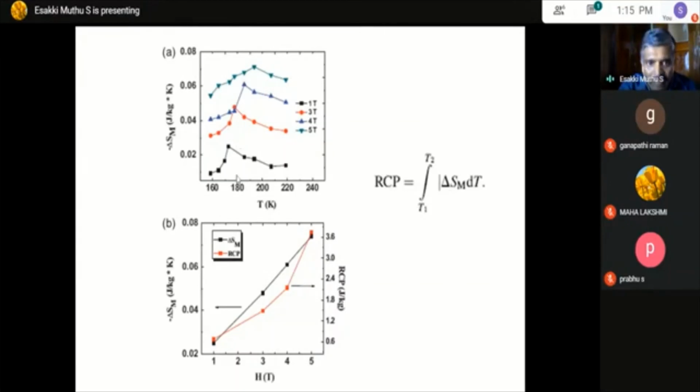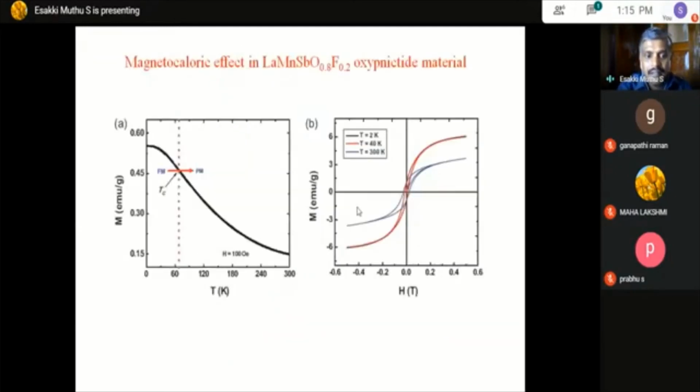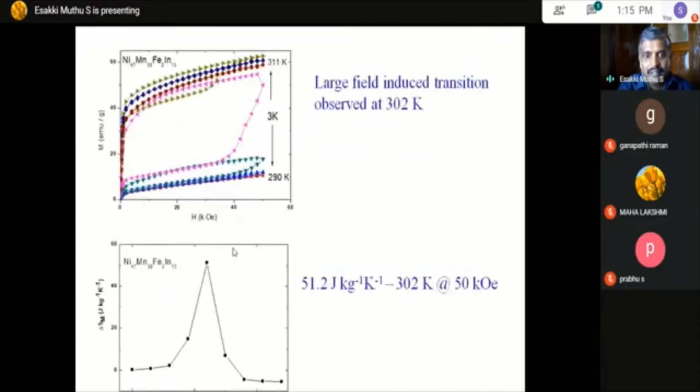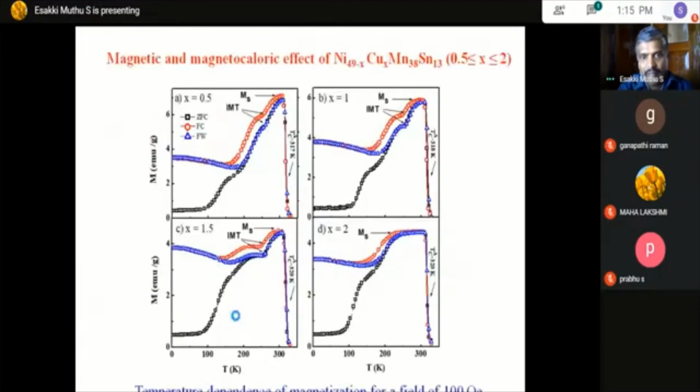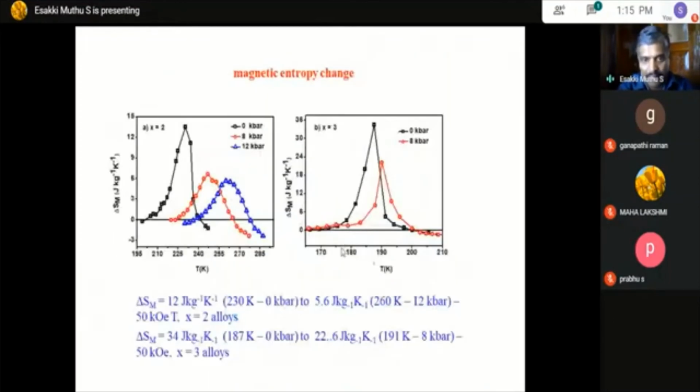Then if you have a narrow peak, the RCP value will be very low. That's what occurred in the Heusler alloy. In Heusler alloys, if you see all the delta Sm values here, there is only a narrow peak. But here it is broad, whereas the other one is a narrow peak compared to the metal I'm showing now.